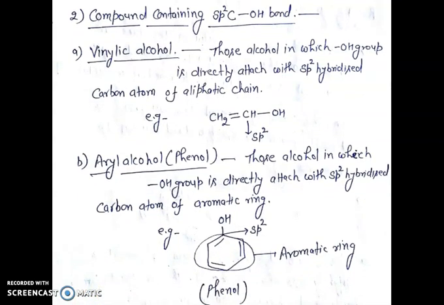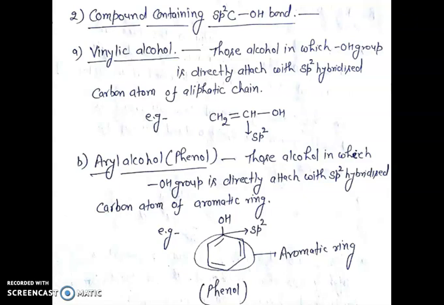Second, compound containing an sp2 hybridized carbon-OH bond. The compound containing an sp2 hybridized carbon-OH bond is classified into A. Vinylic alcohol, B. Aryl alcohol, that is phenol. A. Vinylic alcohol.